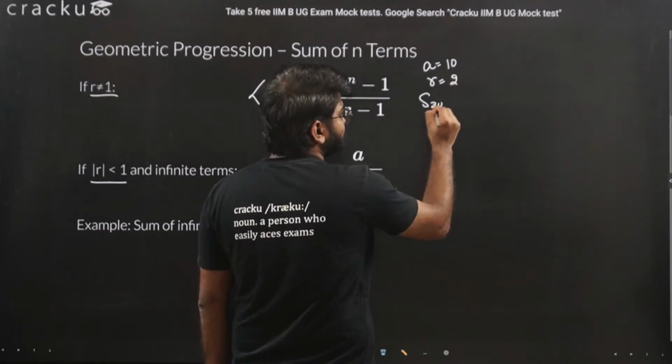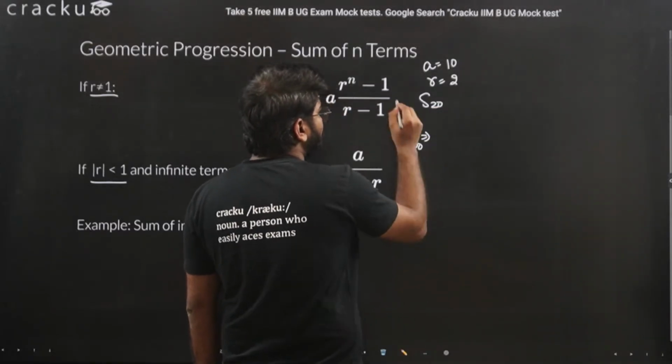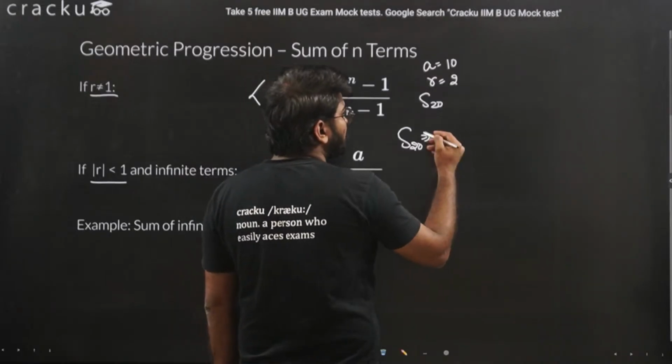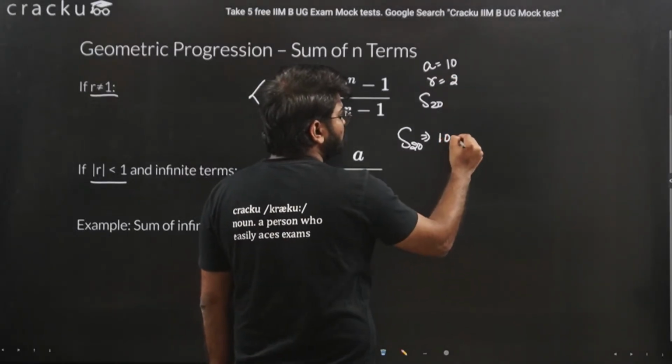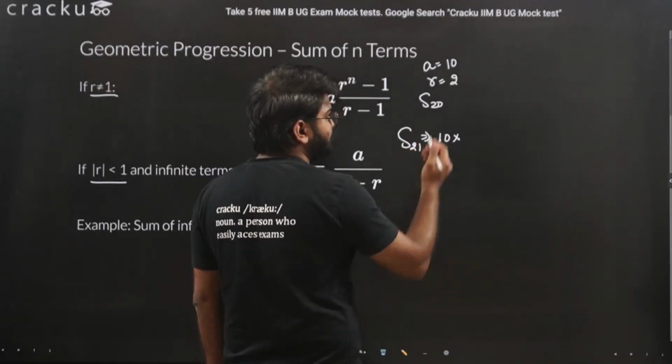Putting it into the formula, we have S20. This is equal to A, A is 10, into 2 raised to 20 minus 1.